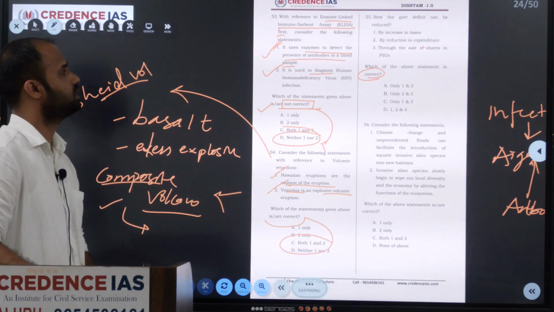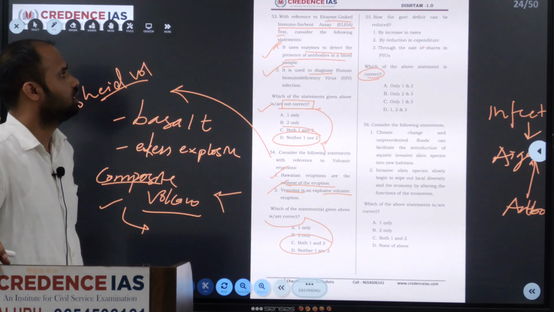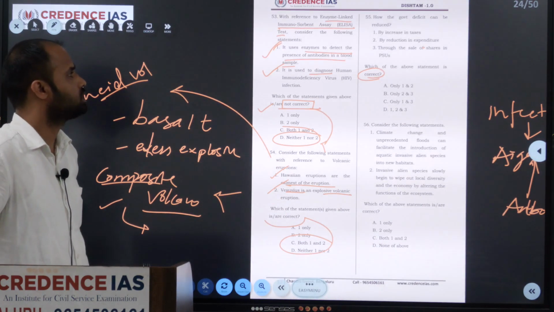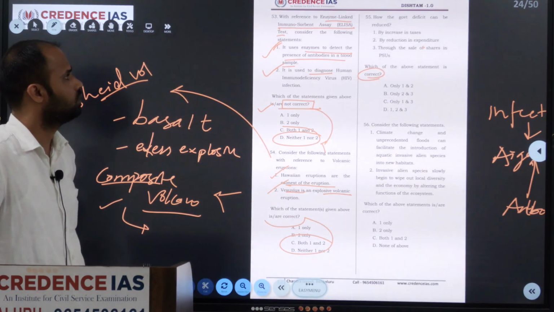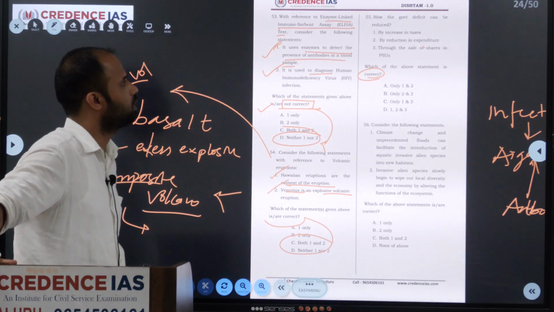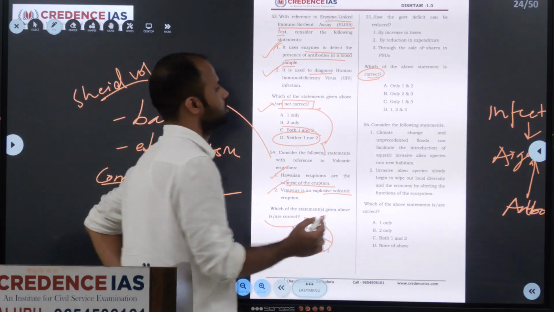So how can the government deficit be reduced? By reducing the expenditure, we can reduce it, and through the sale of shares of PSUs, we can reduce it, and we can also reduce it by increasing the taxes. So all options are correct here.